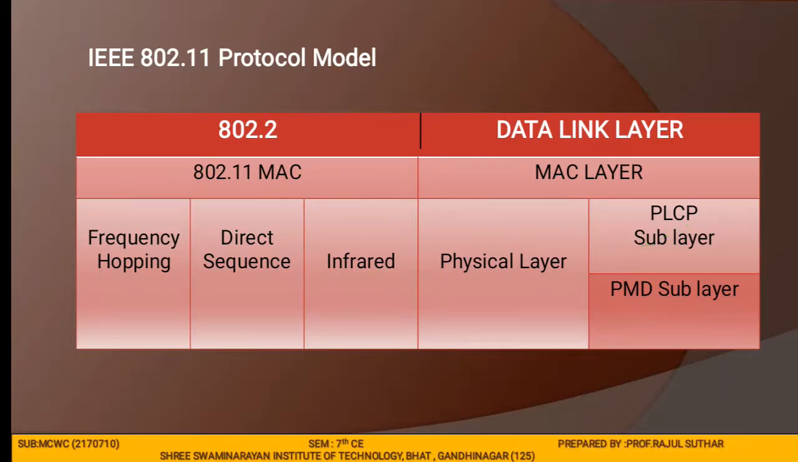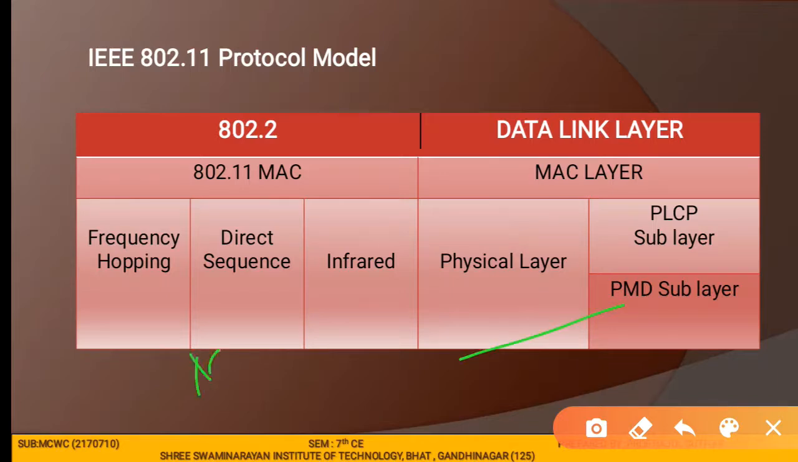Then the PMD layer, physical medium dependent. It provides the actual transmission and reception of the physical layer entities between stations through the wireless media. This sublayer provides modulation as well as demodulation. So PMD provides modulation as well as demodulation.